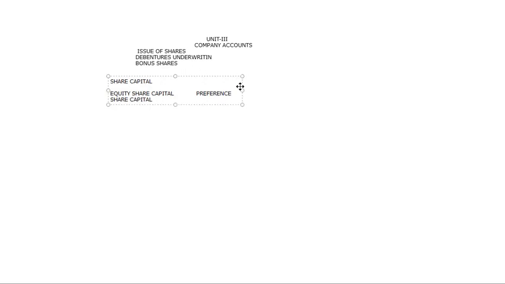So equity share capital and preference share capital, this is the part of a share. And then we have debt. So, can the share owners always be the only ones to contribute? Isn't there debt, can't we borrow? So in this debt, what comes is debentures. So in this one we are going to have a debenture. These are the two forms of getting capital into the organization.